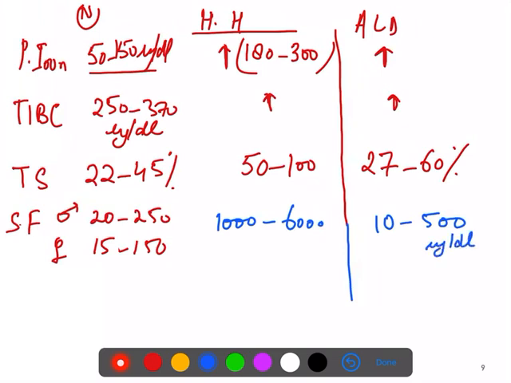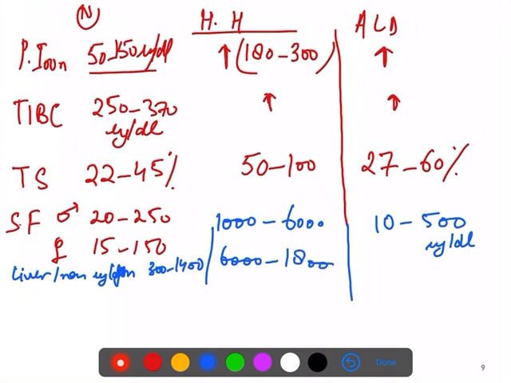microgram per deciliter. Also, you will see the liver iron in microgram per gram. Normally it is between 300 to 1400, and in hereditary hemochromatosis it goes between 6000 to 18000, and in alcoholic liver disease the liver iron concentration is 300 to 2000.